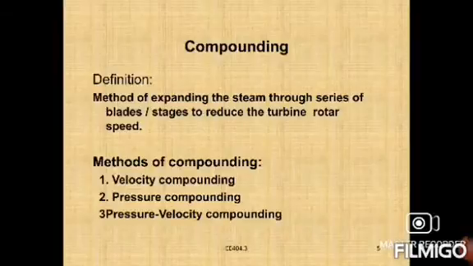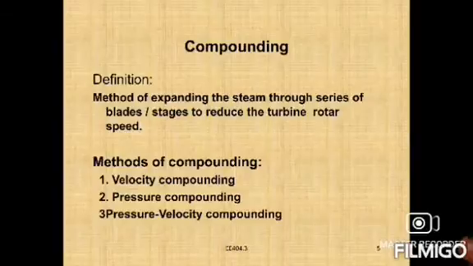These compounding methods we use only in impulse turbines. Again, we have the reaction turbine also. In a reaction turbine, speed is reduced by expanding the steam through many stages, that is, through a series of fixed and moving blades.